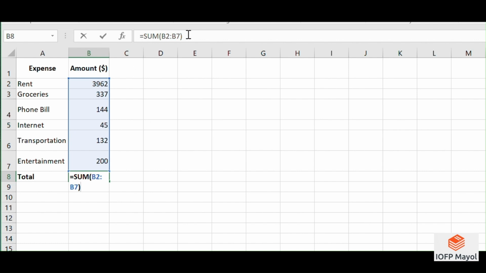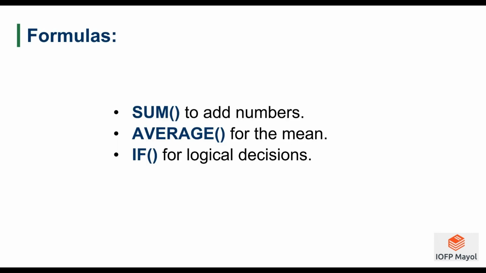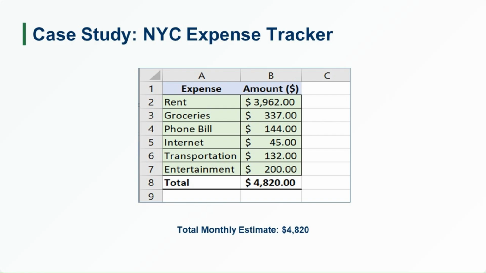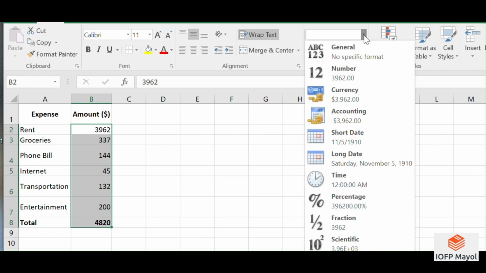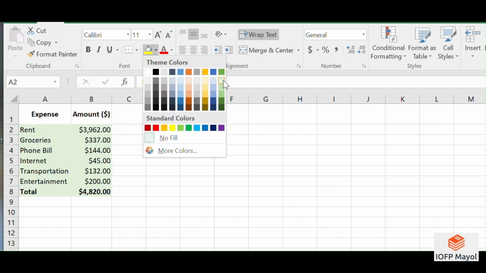Functions are built-in formulas that do specific tasks, like the SUM function to add numbers, the AVERAGE function for the mean, and the IF function for logical decisions, etc. Formatting. Change the look of your spreadsheet, colors, borders, fonts. Makes your data easier to read and understand. In our example, I changed the cell format by going to Format Cells and selecting the Currency option under the Number tab. This sets it to display 2 decimal places and uses the $ symbol. I also added color to highlight the headers and data and applied borders to distinguish each cell better.